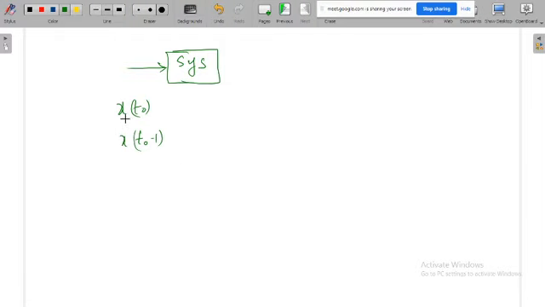Because if you substitute t is equal to 1, this will be x1, but this will be x0. So the output y is a function of both x1 and x of 0.